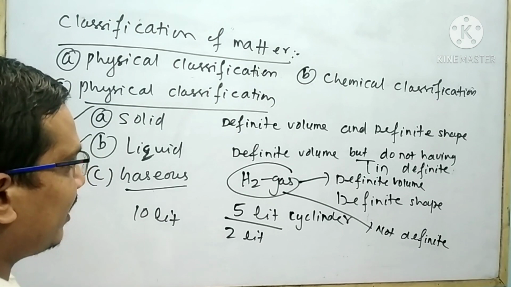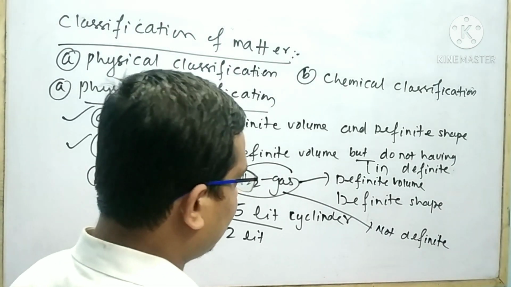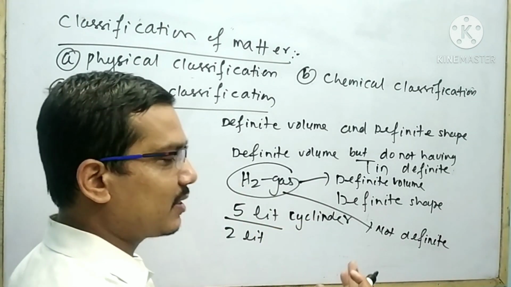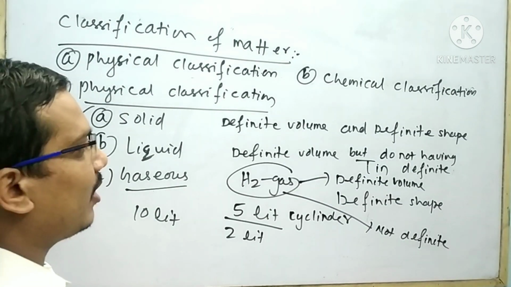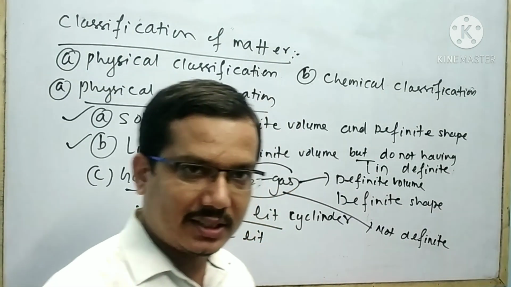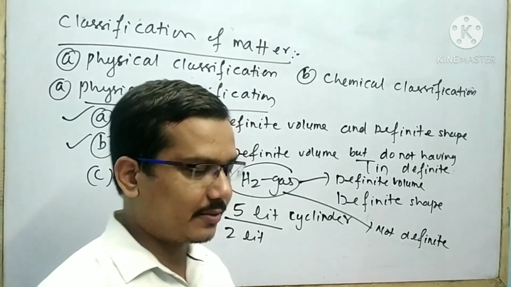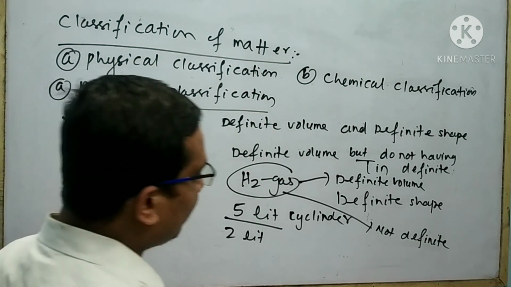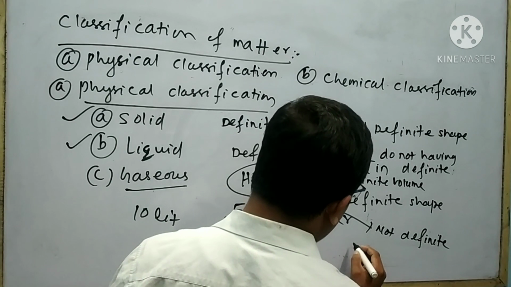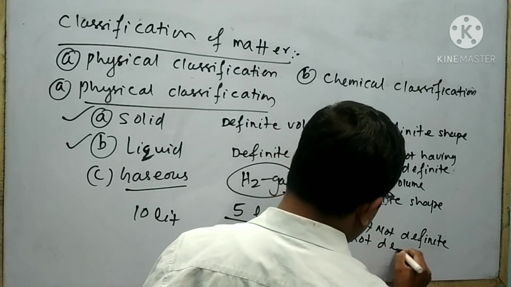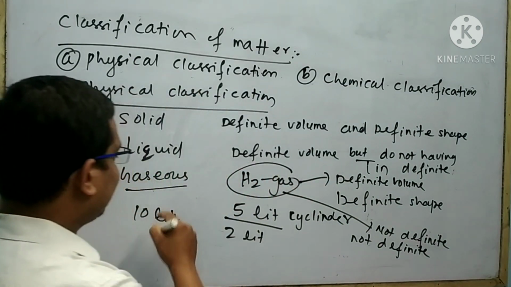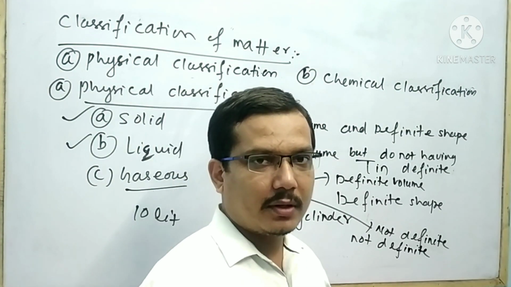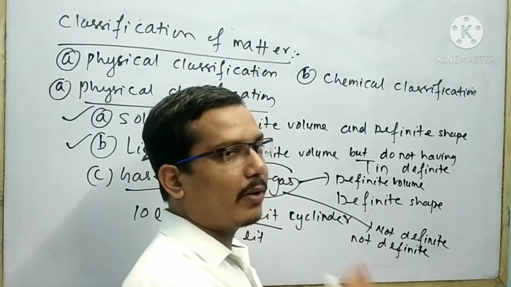Similarly, now I will explain about the shape. Depending upon the shape of the container, the shape of the gas will be decided, whether it is cylindrical or a bottle shape, like this. From this example, it is clear that the shape of gas is also not definite. That means gases are matter which do not have definite shape and definite volume.